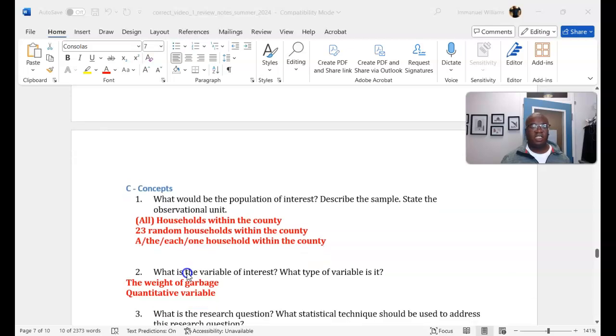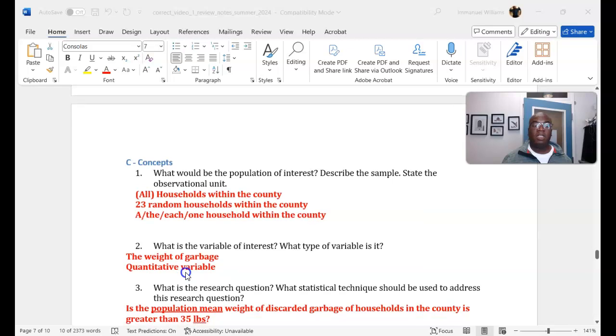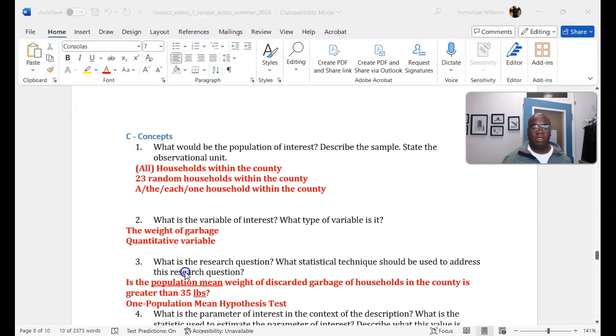I'm going fast. What is the research question? What is the statistical technique to address this research question? It's going to be: is the population mean of discarded garbage in a county greater than 35 pounds? It is a one population mean hypothesis test.